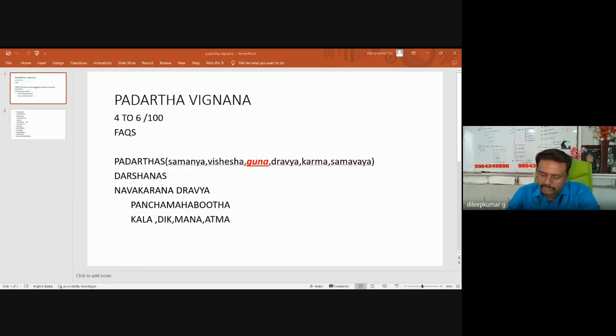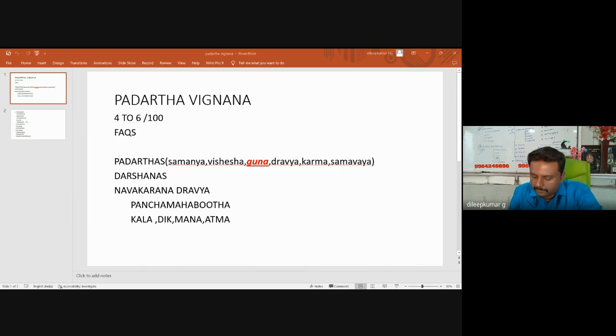And they proposed Paramanu Vada. The important Vadas proposed by Vaisheshika Darshana are Paramanu Vada, Satkaryavada, and Pilupakavada. Pitharapaka is Nyaya Darshana. Pilupaka is Vaisheshika Darshana.